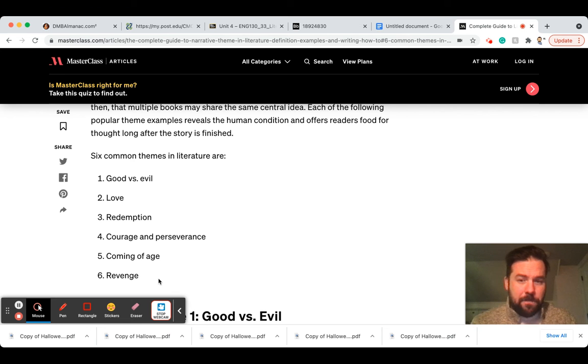And what's even crazier, it's not just fiction books, right? Take a look at the news or any interview show and think about what the stories are that people focus on, right? Redemption, my goodness, how many celebrities are in the news because they were once struggling with something and now they're making some big comeback, right? These are stories that we love in real life, so they appear in our stories, and the cycle keeps going around and around and around, right? They say that life imitates art. Well, art also imitates life, and it just keeps going around.